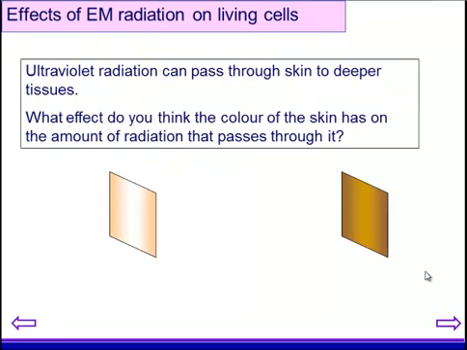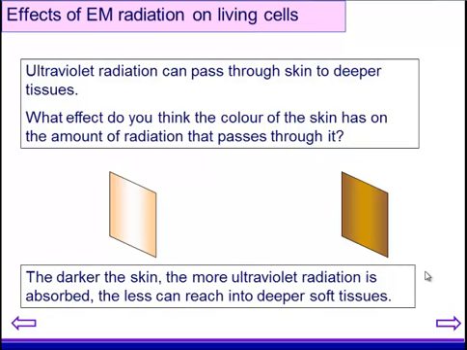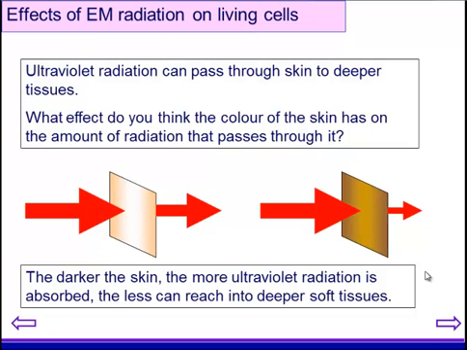Ultraviolet can pass through the skin into deeper tissues, and that's something which we want to try and avoid. So, the colour of the skin has an impact on the amount of radiation that passes through. Darker skin means more ultraviolet radiation is absorbed, and therefore less can reach into deeper soft tissues. So that means the darker skin means that top layer stops that deeper tissue getting affected, and that's where the cancerous growth can be caused later on.